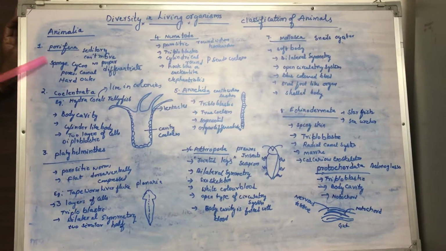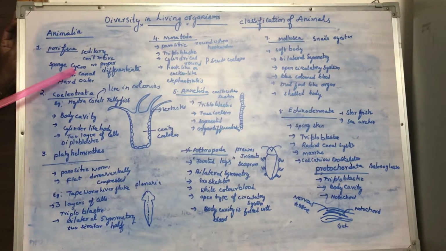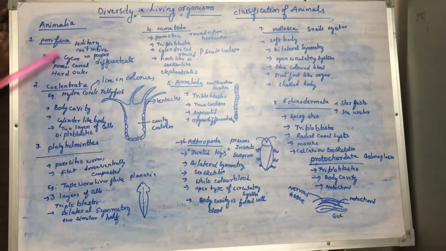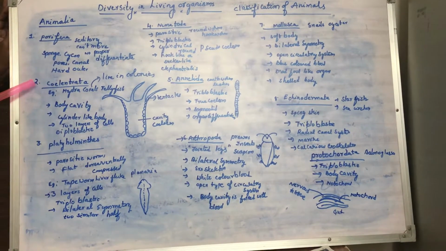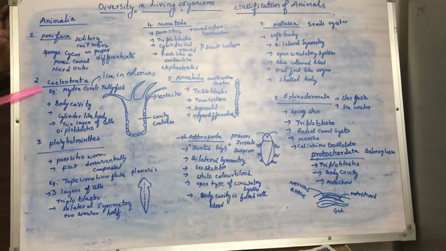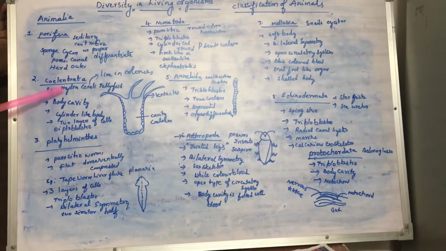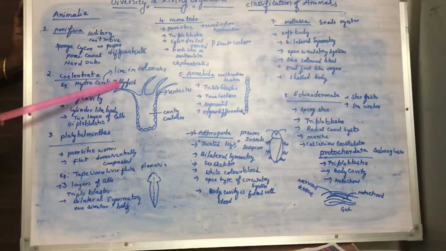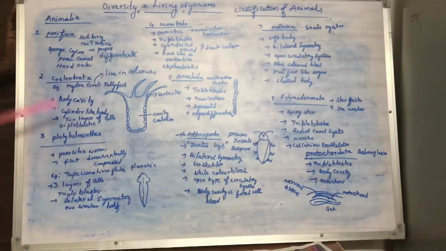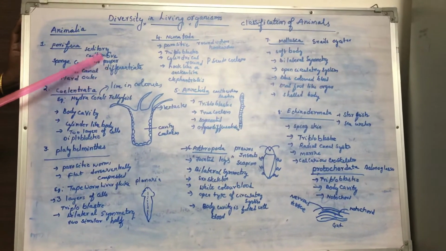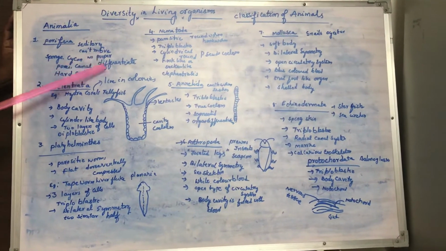All the sponges come under Porifera. Sponges and Sycon are examples of Porifera. Pori means pores. Now the next major group is Coelenterata. Examples of Coelenterata are hydra, corals and jellyfish. As I already said, Porifera don't have differentiation of their body parts, they don't have definite body parts.